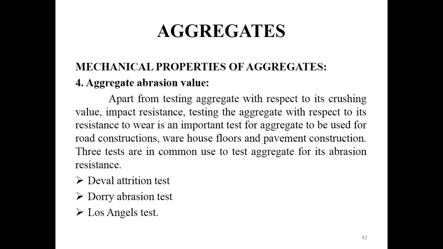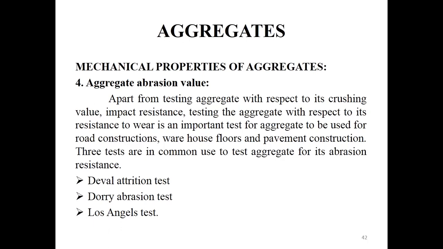Next, we are going to discuss the Los Angeles test. Here the test sample is oven dried for 4 hours at a temperature of 100 to 110 degrees Celsius. The weight of the oven-dried test sample is taken as A. This test is based on IS 2386 part 4, 1963.